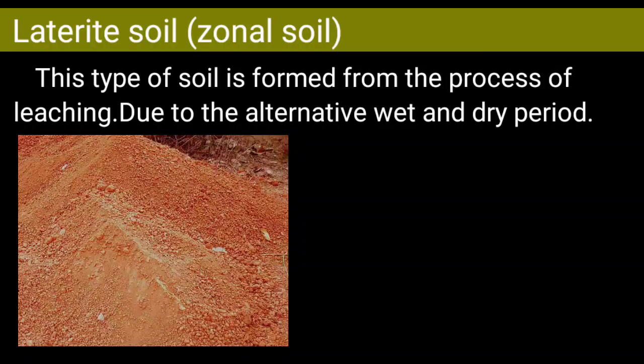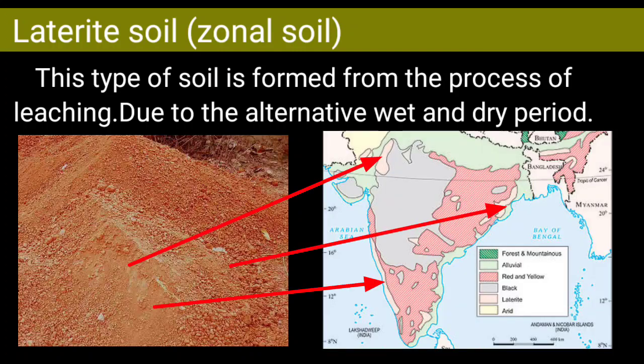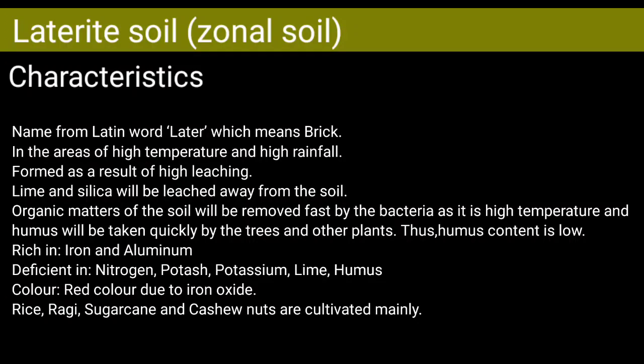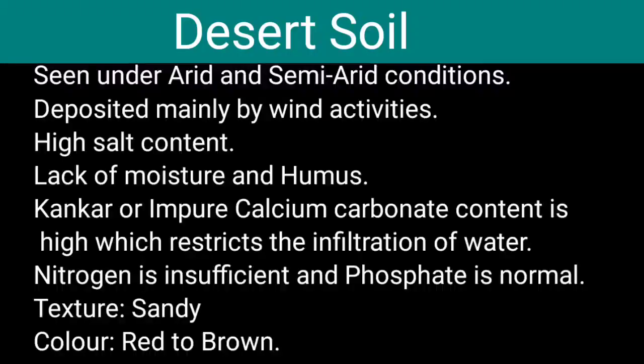Next is laterite soil. It is also known as leached soil because it is formed by the process of leaching, and it is found in a few areas of our country: the northeast, Madhya Pradesh, and the western slopes of the Western Ghats. Characteristics: the name comes from the Latin word later, which means brick, and it is formed in high rainfall and high temperature areas where lime and silica are washed away by the leaching process. Organic matter is also taken up by the plants. It also responds well to fertilizers, where rice, ragi and sugarcane can be cultivated.